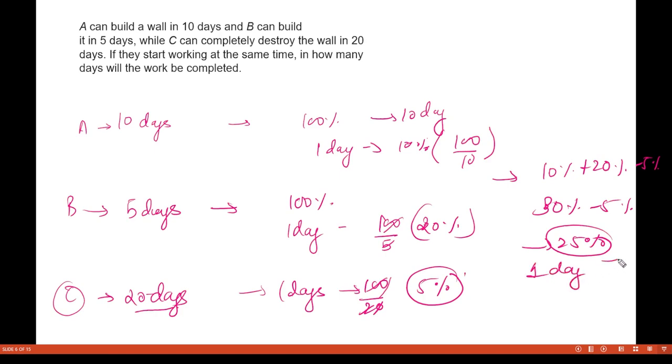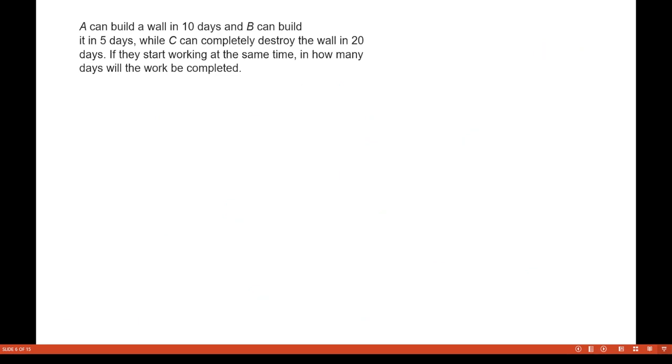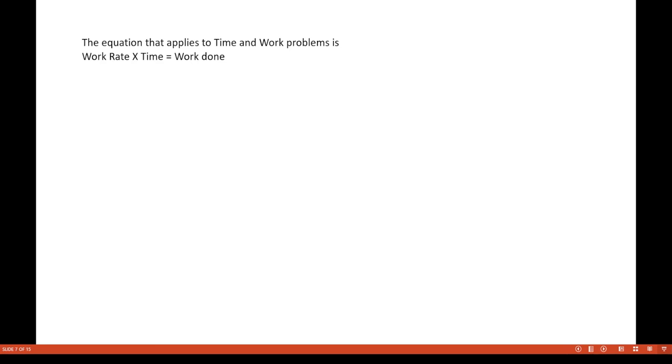So if 25% work is done in one day, that means to do 100% of the work, just multiply 25 into 4. So this will become 100%. So this comes to be 4 days. This is how we saw two methods, and I think now you can do it with the help of both methods. This is how we do this kind of questions. Now let us move forward. I hope everybody is able to understand this.